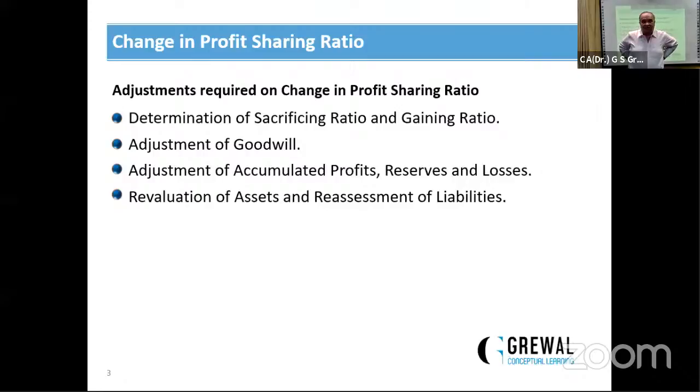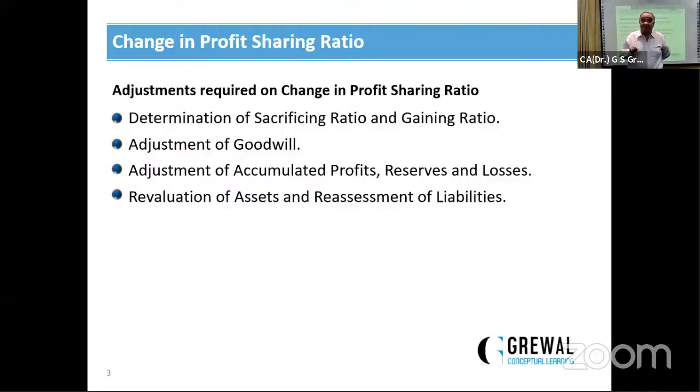In the debit side we record decrease in asset, increase in liability, and unrecorded liability. And correspondingly in credit side, increase in asset, decrease in liability, and unrecorded asset. Now we compare both of them, debit side and credit side. If credit side is more, it means there is a profit. This profit should be distributed among the existing partners in their old ratio.